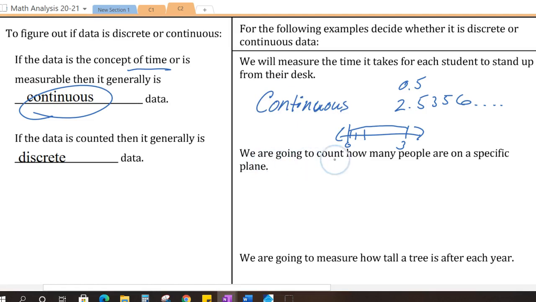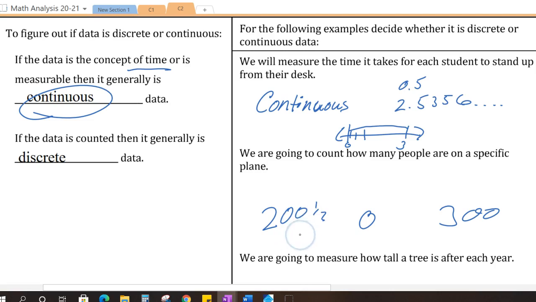Moving on, we are going to count how many people are on a specific plane. Well, most planes hold somewhere around 300 people, so the plane might be completely empty or it might be completely full. Because we're talking about people, we can't say that there's 200.5 persons. We don't have half of a person.